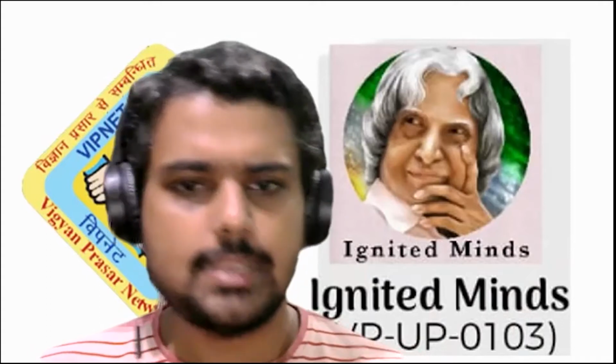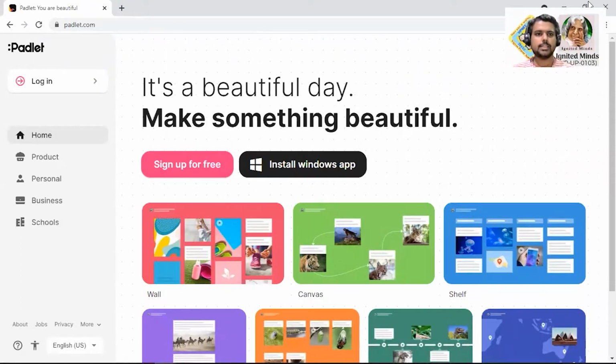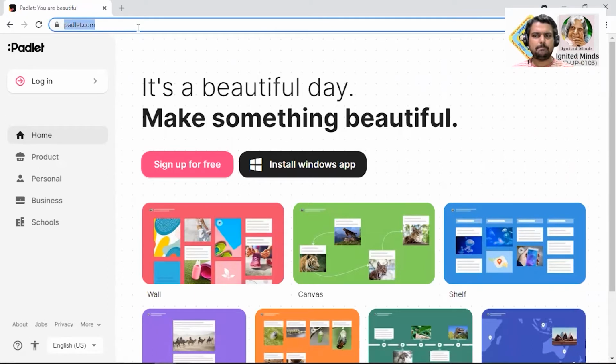So right now I am going to share my screen. I hope that, my dear friends, my screen is now visible to you all. It's not a big deal. What you have to type to get to this application is padlet.com. As you move into this application, you are given a chance either to log in or to sign up for free. If you haven't created an account, I request you all to create an account for this application. And if you're already on Padlet, you can log in.